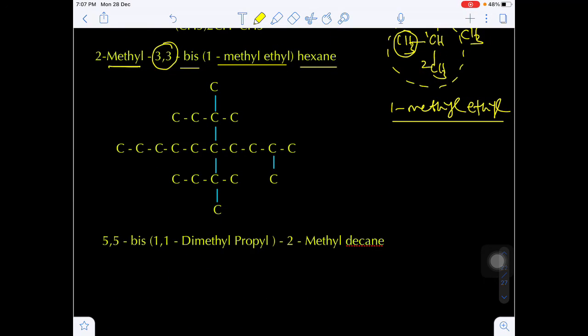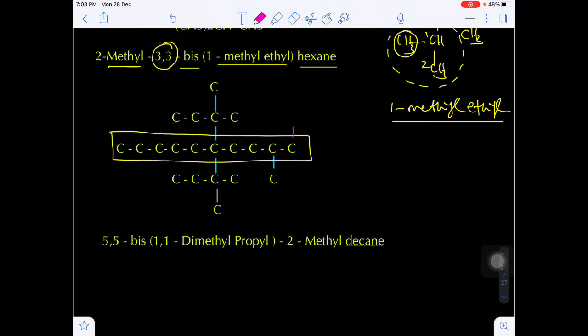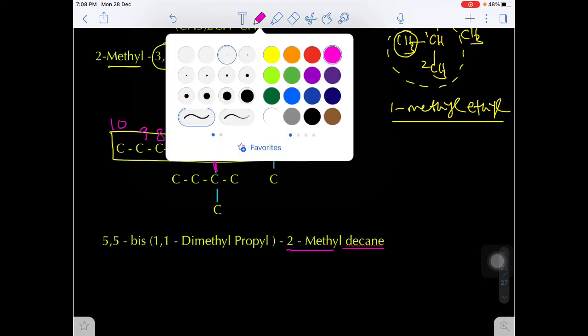Okay. Now in this case, if you see, this will be the parent chain. Numbering must be done from right to left. 1, 2, 3, 4, 5, 6, 7, 8, 9, 10 carbons are there. 10 carbons means decane. On the second carbon you have a methyl group, 2 methyl. But on the fifth carbon you have a complex substitution.